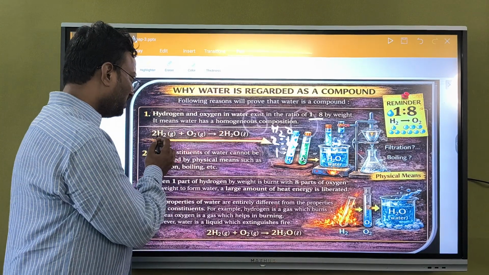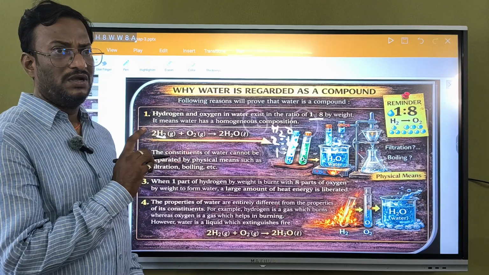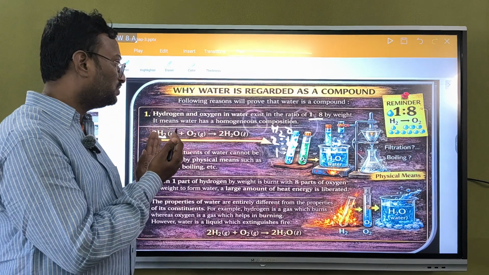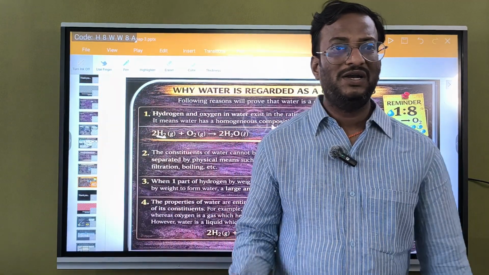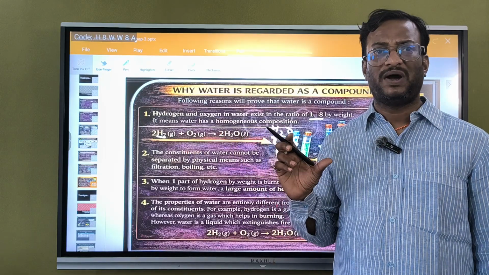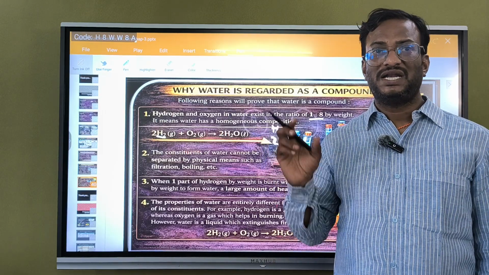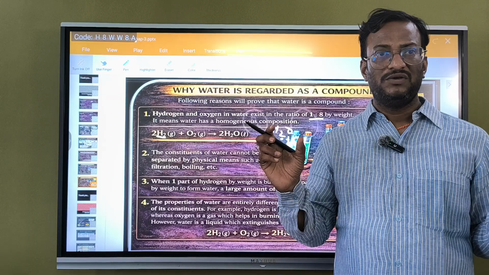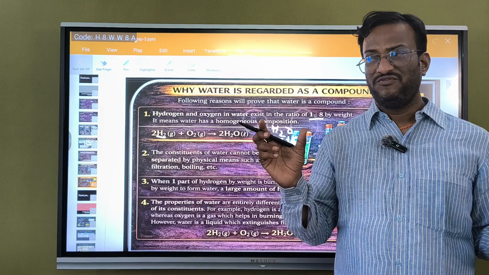Actually, two hydrogen atoms combine together to form a hydrogen molecule, and two oxygen atoms combine together to form an oxygen molecule. How do they both combine and form a water molecule here? Between hydrogen and hydrogen we have a single bond. Between oxygen and oxygen we have a double bond. Don't worry, children, in future we are going to learn what a single bond and a double bond are. The double bond is stronger than the single bond. To break the hydrogen-hydrogen bond, we require less energy. To break the bond between oxygen and oxygen, we need more energy.